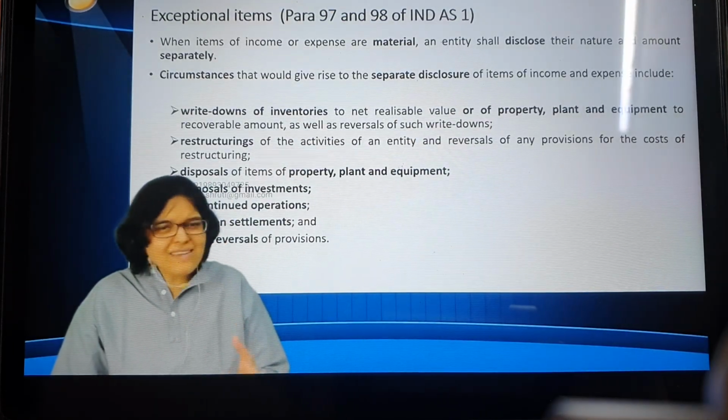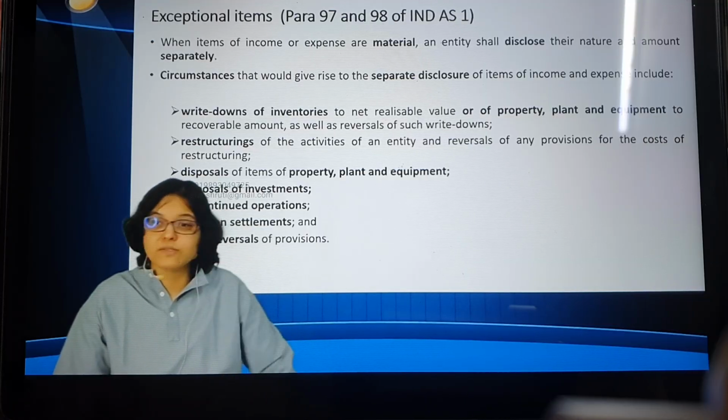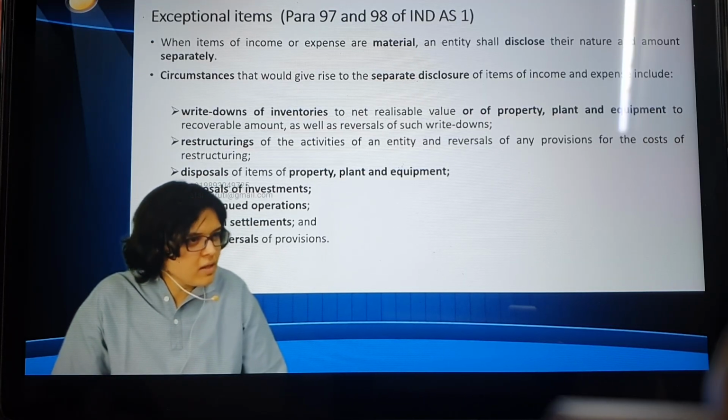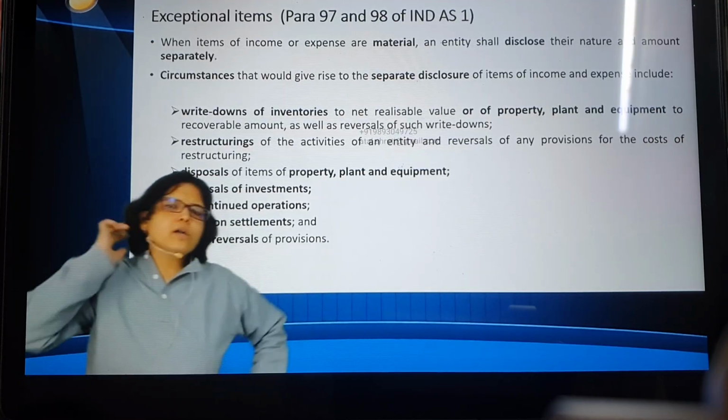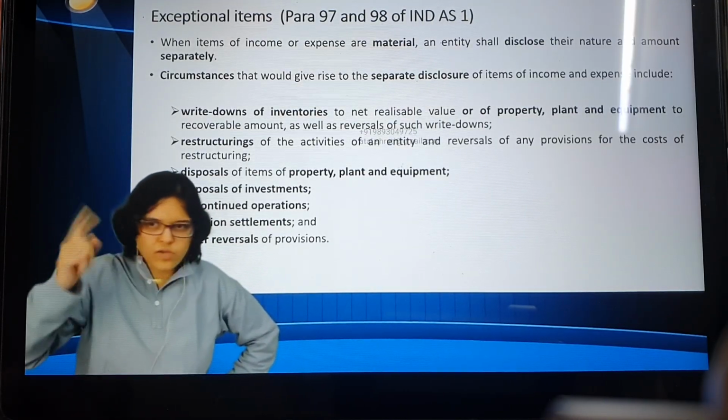If it is an insignificant item, what does Ind AS say? No need to show it separately. You can just show it as other income or other expenses. So one last time, assume that I sold this classroom, and I'm revising the example: my turnover was 1 crore. Everyone listen to the figures, okay? My turnover was 1 crore.